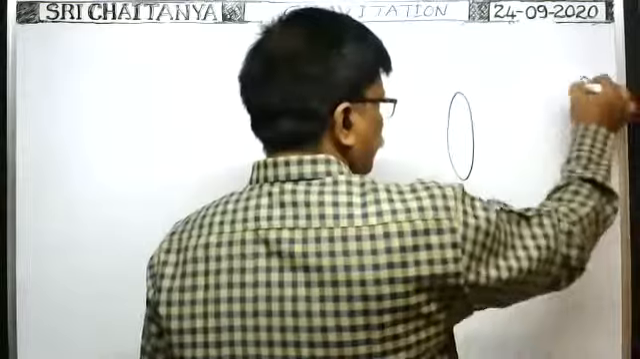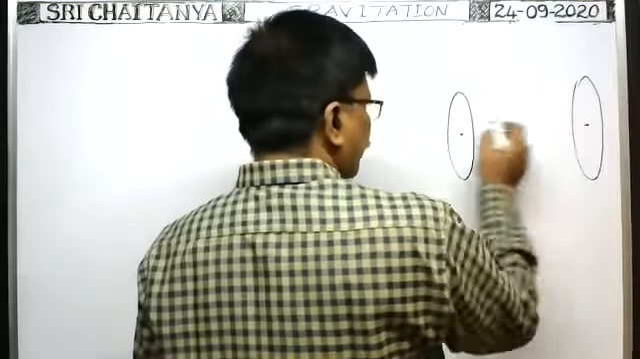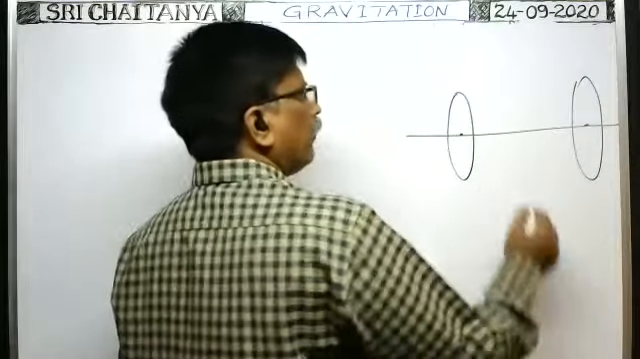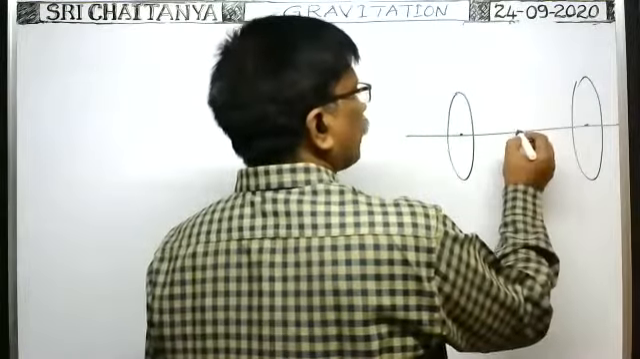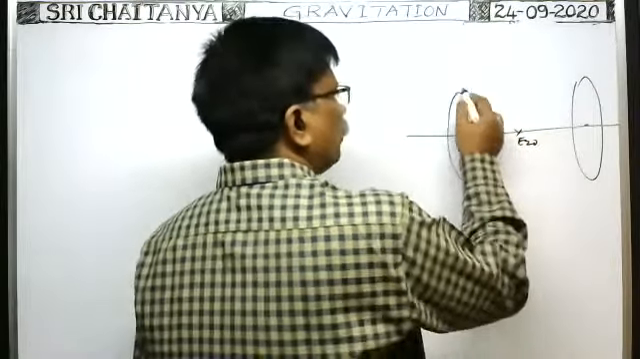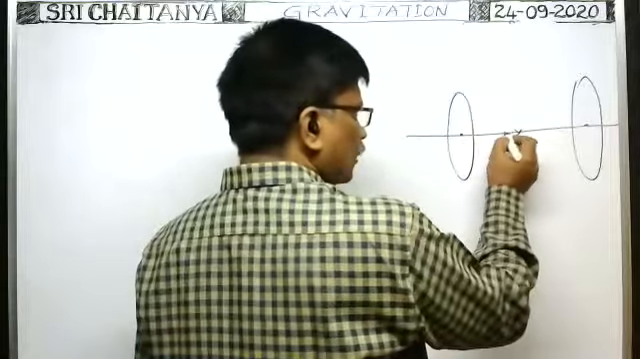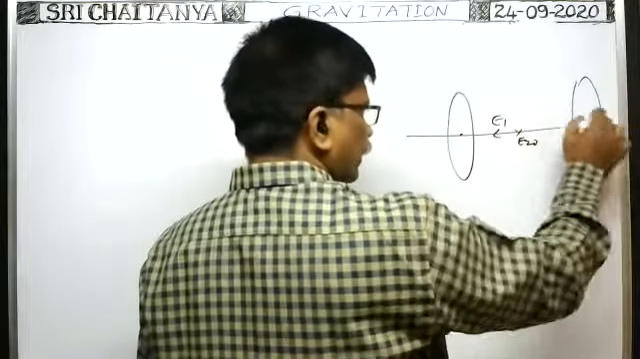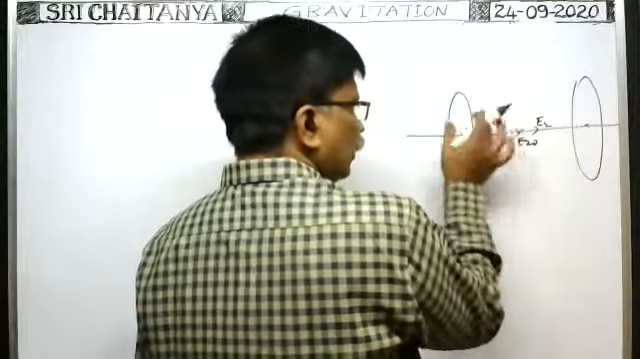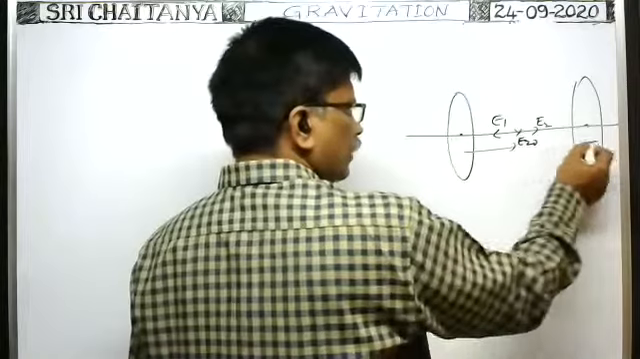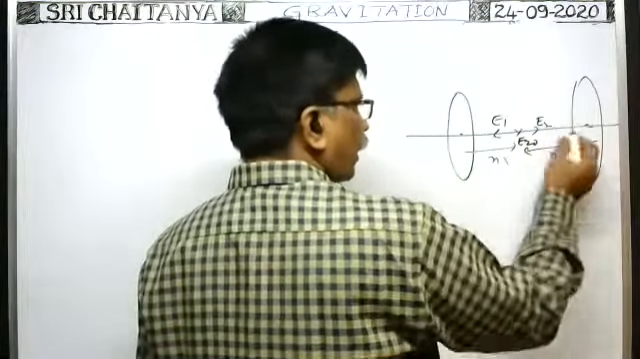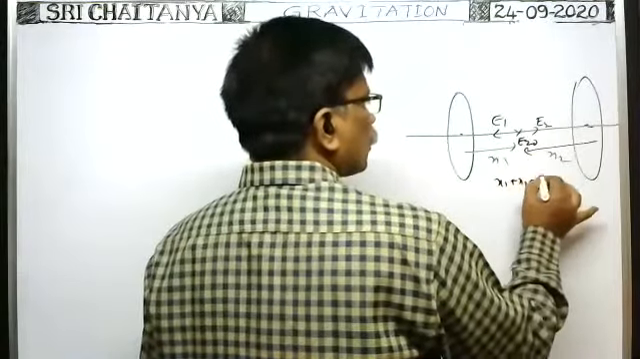There are two rings. These two are kept at certain separation so that their axes coincide with each other. Then where is the null point formed? Null point means net intensity must be 0. Due to this ring, the intensity of gravitational field at this point is in this direction. Due to this ring, the intensity of gravitational field is towards the center of the ring, in this direction. So you draw, here this distance will be given, this is x1, this is x2. The distance between these two is say r. Then x1 plus x2 is equal to r.